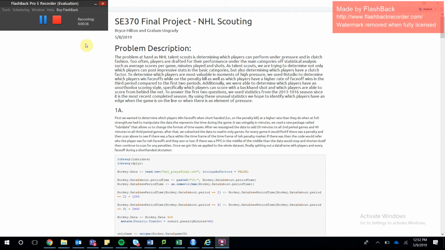We also want to see which players can perform under pressure in clutch situations. For example, which players are able to win face-offs in the third period when the pressure is higher and the game's on the line versus the first two periods. So that's what we wanted to do as NHL talent scouts and analyze players based off of these unusual categories.